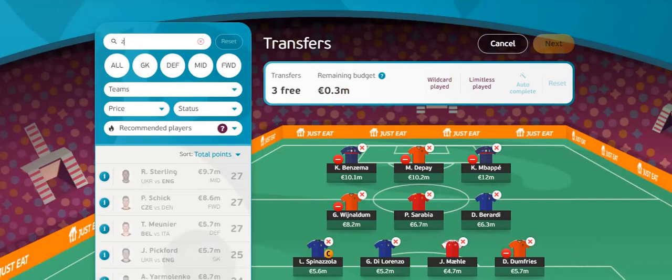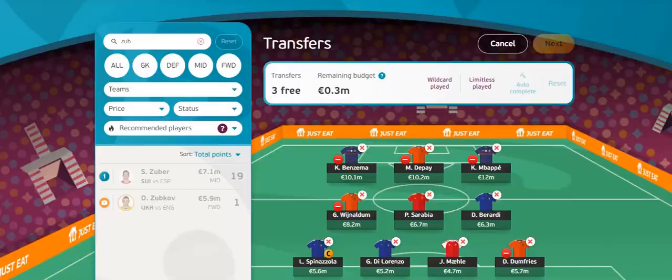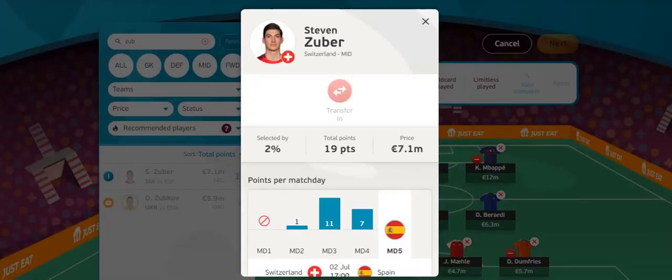Now moving on to another player, and it's Zuber, a midfielder for Switzerland. He's only selected by 2% of teams and has 19 points so far. He costs 7.1 million. Now Zuber has 4 assists in 4 games. He also has 1 penalty earned. Of course, Switzerland are playing Spain. Spain conceded 3 goals versus Croatia. And Switzerland scored 4 goals versus France, so potentially more assists here for Zuber. Also a very creative player.